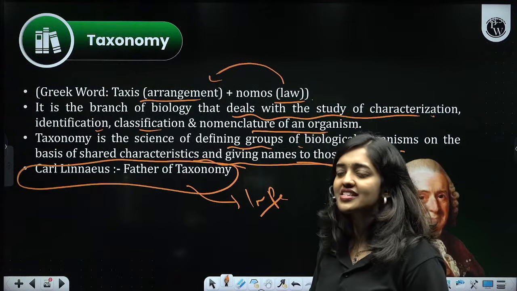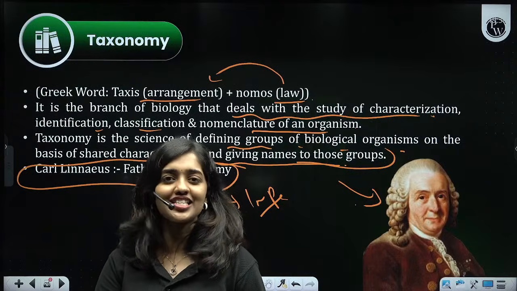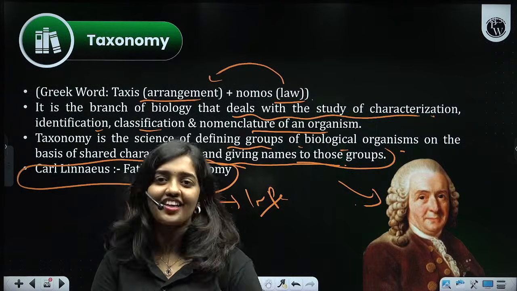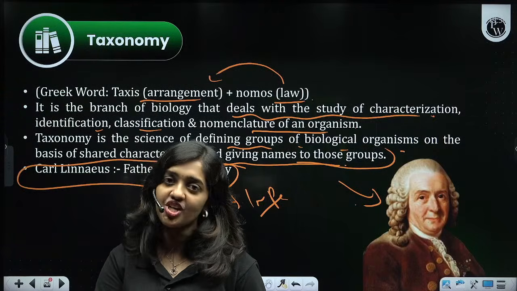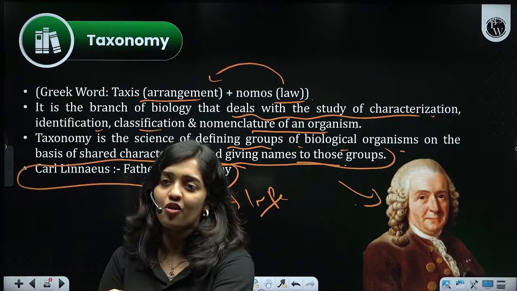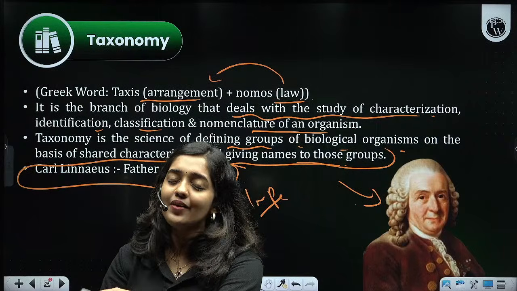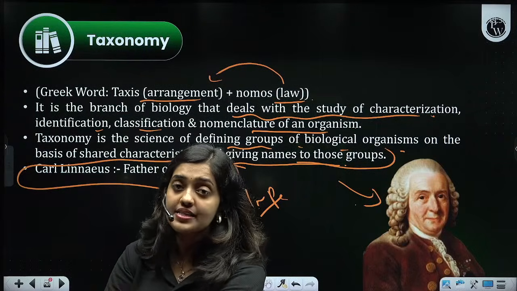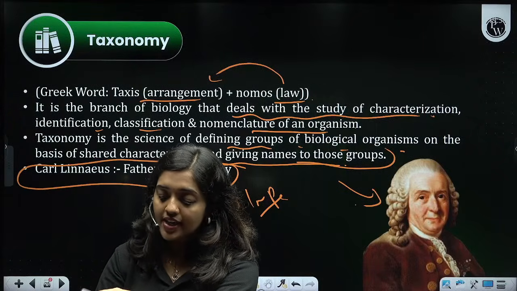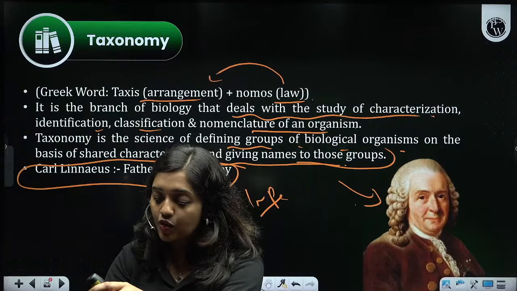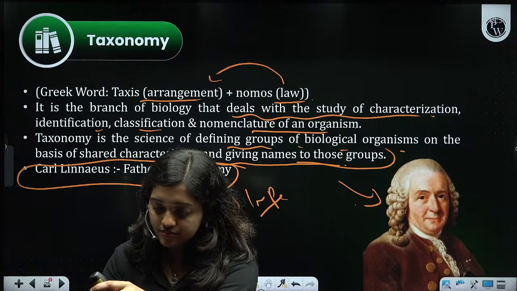It is not only the study of genus. It is a study of characterization. It is a study of classification. It is a study of identification. It is also the study of naming of organisms. Fine. No, Arya, the evolutionary relationship between organisms is not studied in taxonomy. In taxonomy, we are not studying the evolutionary relationship between organisms.